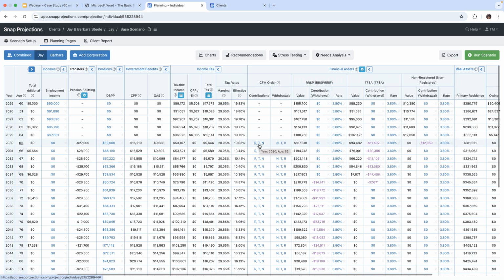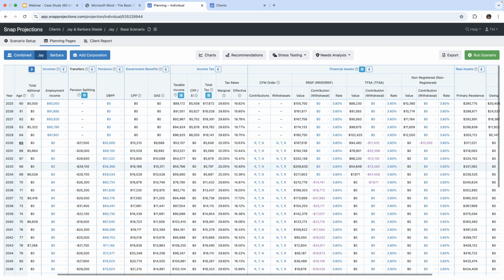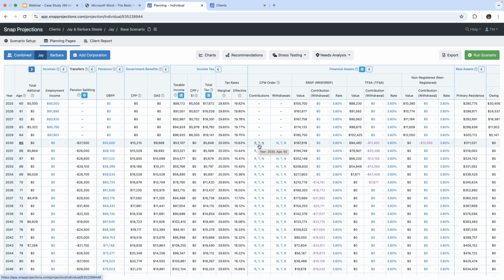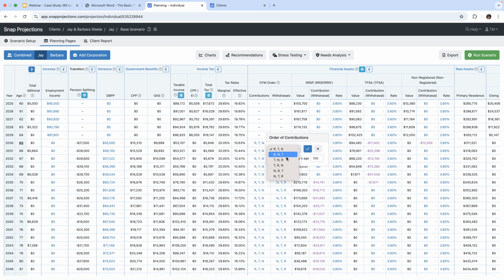Now, any of these can be changed. So whenever you see anything that's in blue or purple, that means that you can edit that information. So if I click on this right here, I can edit the order to anything that I want here. Okay, so I'm going to leave it as is for now.